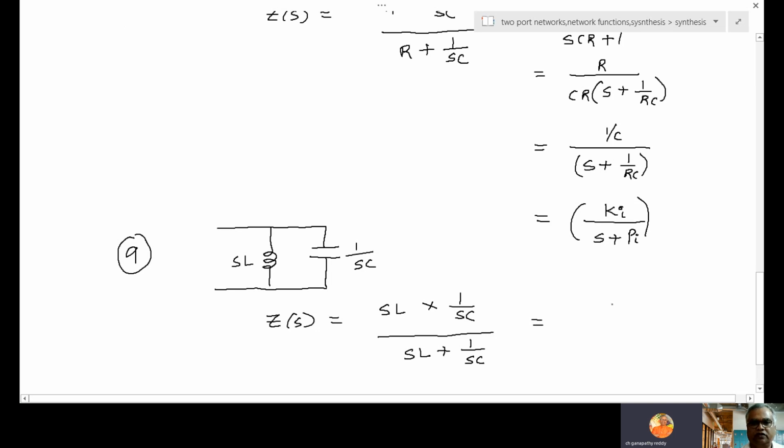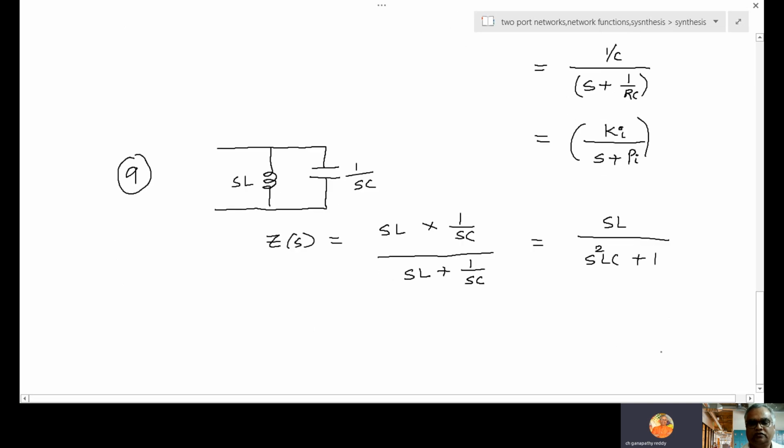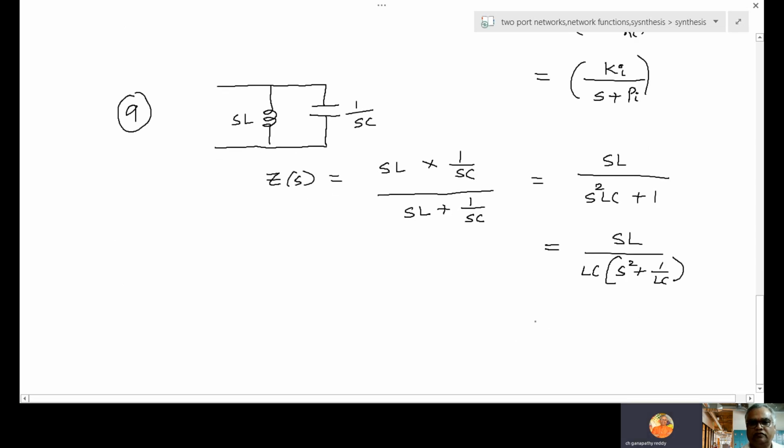So here SL by S square LC plus 1. So this SC cancels. So this looks like SL by, if I take LC common, S square plus 1 by LC. Again L cancels. So S by C by S square plus 1 by LC.